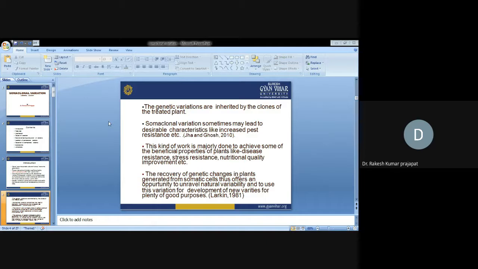So this kind of work is majorly done to achieve some beneficial properties of the plant, like disease resistance, stress resistance, and different classes of unique advantages, like higher yield. They will give higher yield as compared to their mother plant. Okay. Other advantages, I will quote you examples later on.